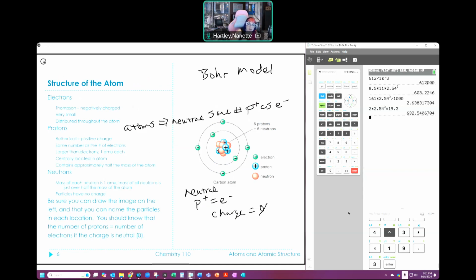So in a normal chemical reaction, we can't change the number of electrons, protons, and so on. We don't really deal with that. We can take electrons off and we can put electrons on. That is possible. But we're not talking about changing the number of protons and neutrons ever, unless we're talking about nuclear chemistry, which we will get to when we talk about balancing reactions. So, things to come.